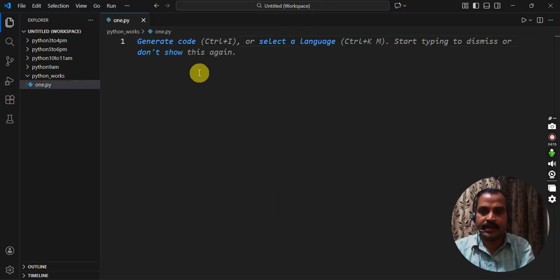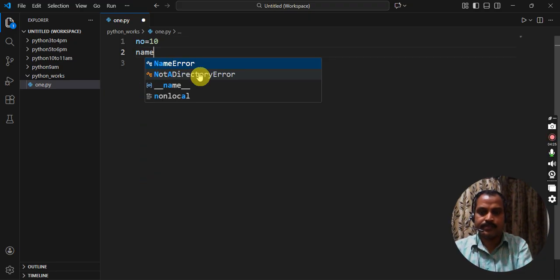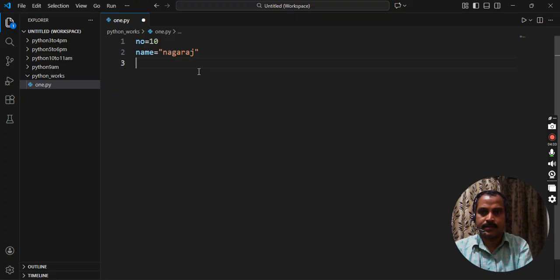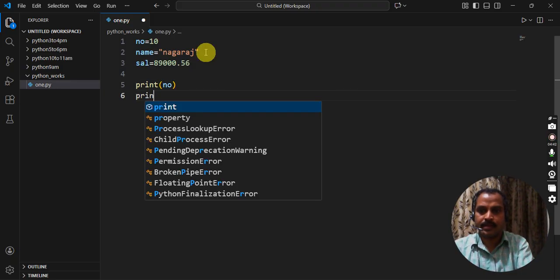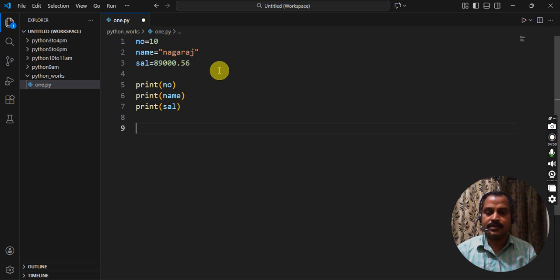Here I declare some variables: number, which is an integer type, name equal to Nagaraj, and salary equal to 89,000.56. So this is how to print the values using the print function: print number, print name, print salary. So these are the values.